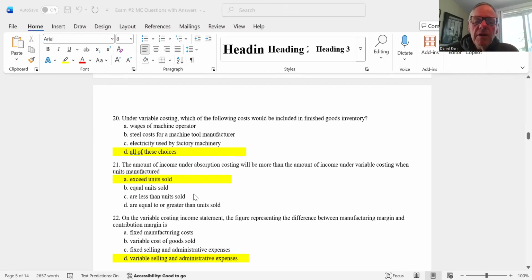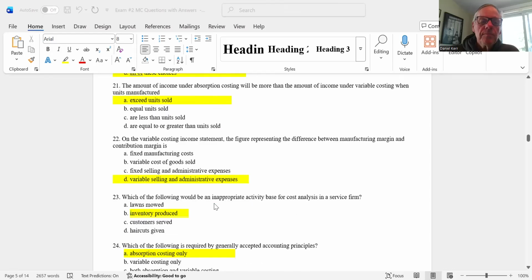Number 21, the amount of income under absorption costing would be more than the income under variable costing when the number of units produced is larger than the number of units sold. So again, I gave you that little chart there. So the answer is A. You're going to get higher income under absorption costing when you produce more units than you sell.